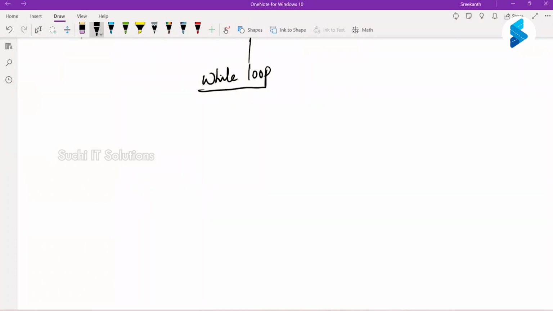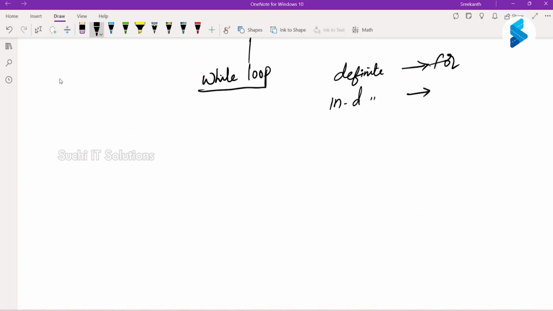So in the initial time when we started loops, I told there are two kinds of loops, right? Definite and indefinite. A definite loop example, I told, is a for loop, which means at the time of starting the loop, you know how many iterations.